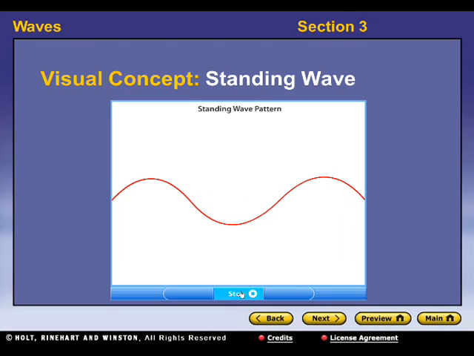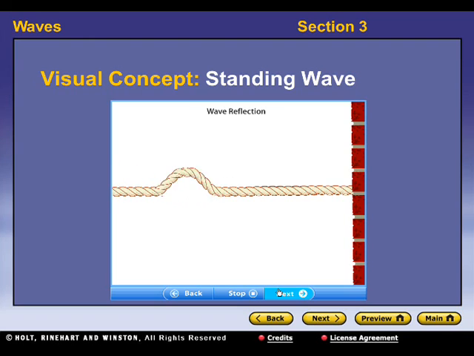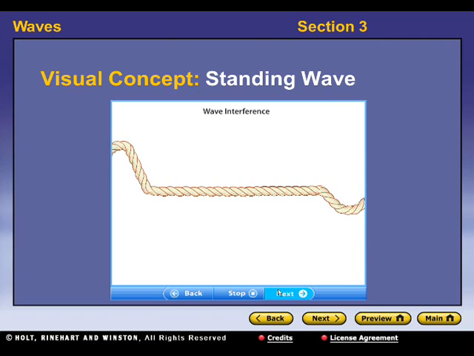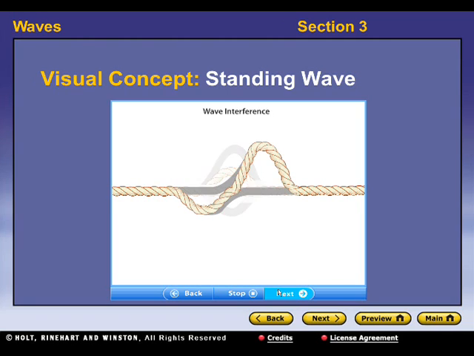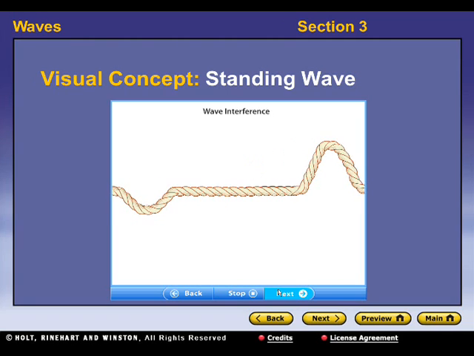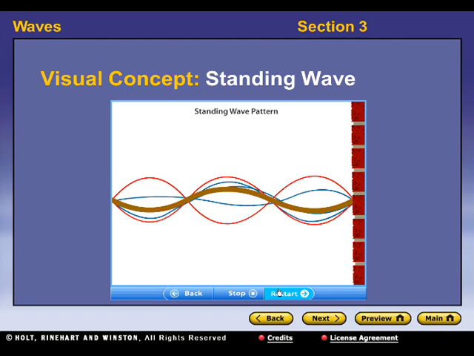A standing wave is a wave pattern that appears to be stationary. The pattern is caused by two wave phenomena, reflection and interference. Wave reflection is caused by a wave encountering a barrier it cannot pass through. When the wave strikes the barrier, it is reflected back and is turned upside down. That is, it is inverted. Wave interference is caused by two or more waves acting on the same particles. Because each wave acts on the particles independently, their effects add together.